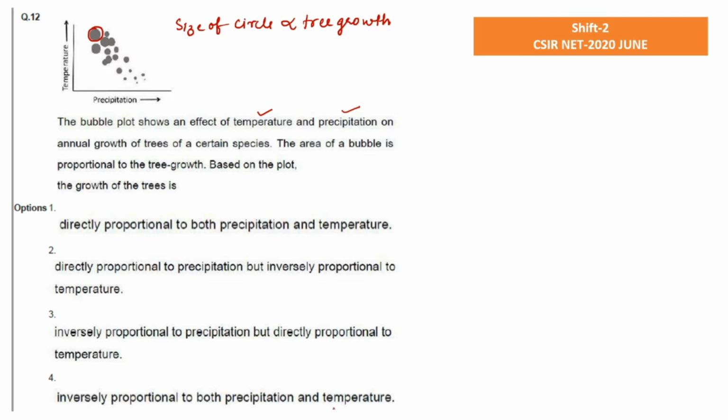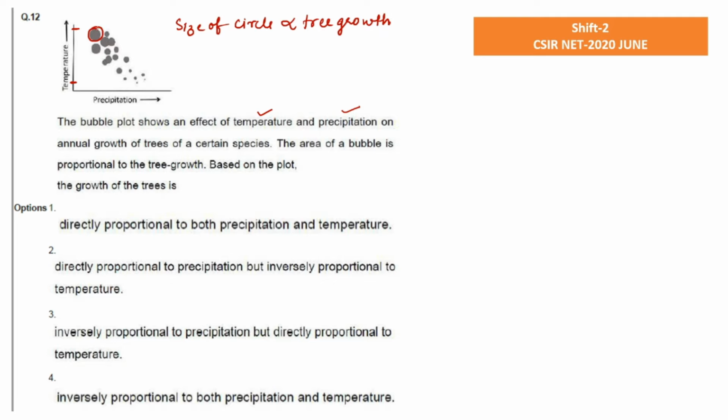So what we need to interpret from this particular graph is which factor is acting on a directly proportional basis and which factor is acting on an inversely proportional basis, right? So if we first see the temperature axis, here the temperature is high, here is the lowest temperature, right?